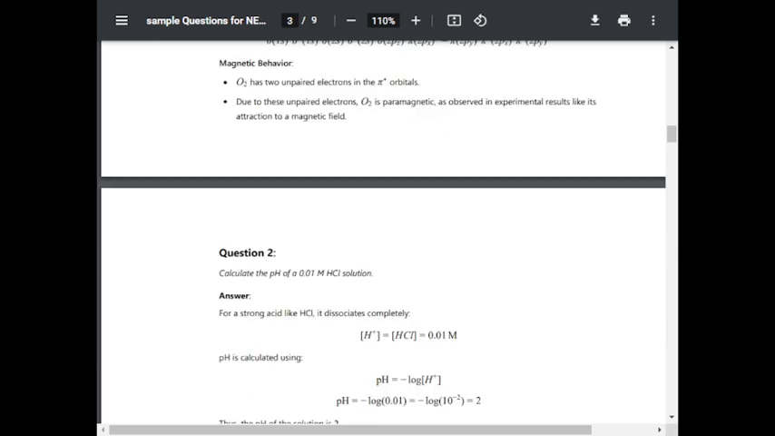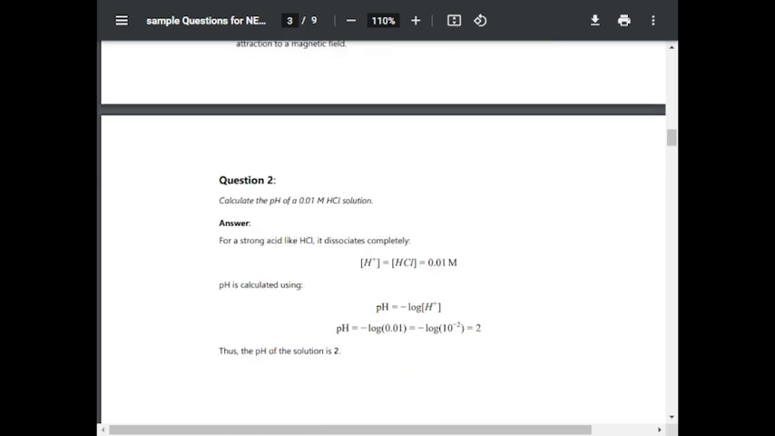Question number 2. Calculate the pH of a 0.01 M HCl solution. For a strong acid like HCl, it dissociates completely. H plus is equal to HCl is equal to 0.01 M. pH is calculated by using pH is equal to minus log H plus. pH is equal to minus log of 0.01. So minus log 0.01 is equal to minus log 10 to the power minus 2 is equal to 2. Hence pH of the solution is 2.